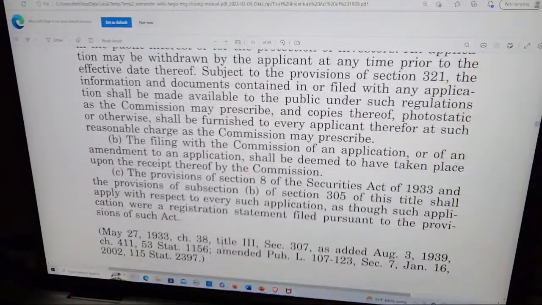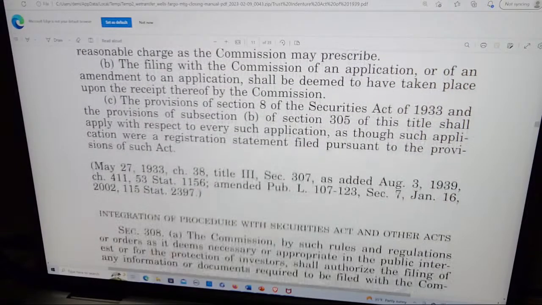Subject to the provisions of section 321, the information and documents contained in or filed with any application shall be made available to the public under such regulations as the Commission may prescribe, and copies thereof, photostatic or otherwise, shall be furnished to every applicant therefor at such reasonable charge as the Commission may prescribe. B. The filing with the Commission of an application or of an amendment to an application shall be deemed to have taken place upon the receipt thereof by the Commission.